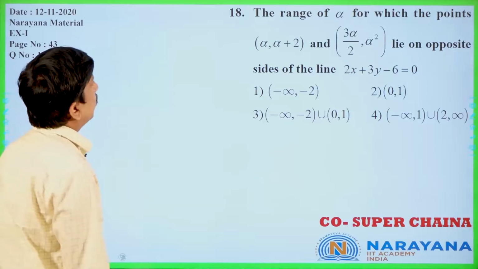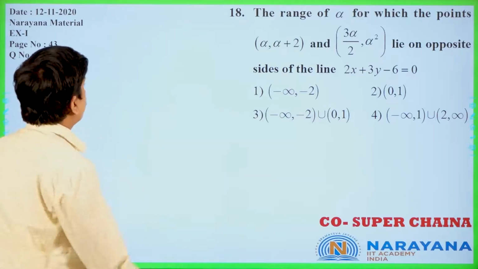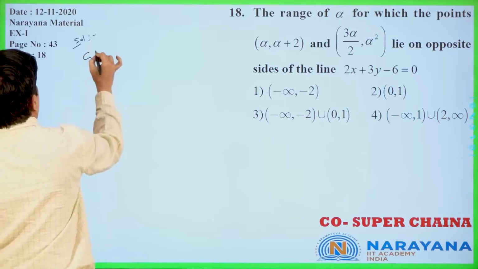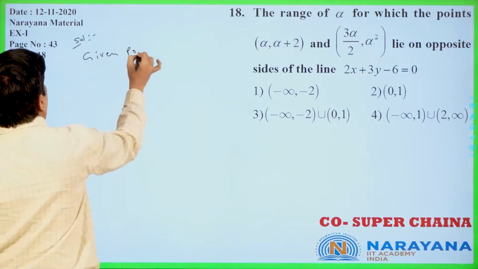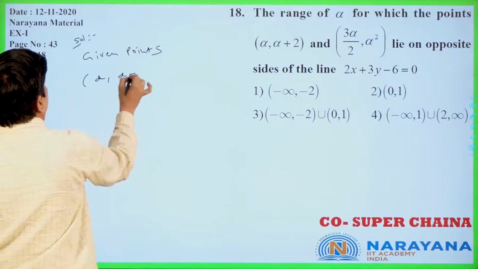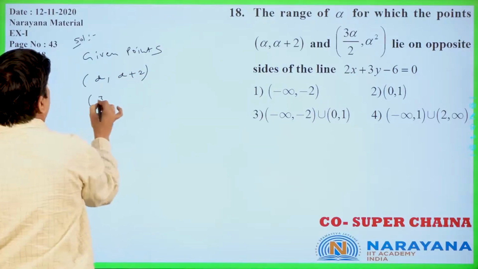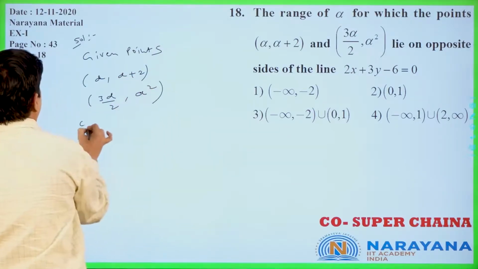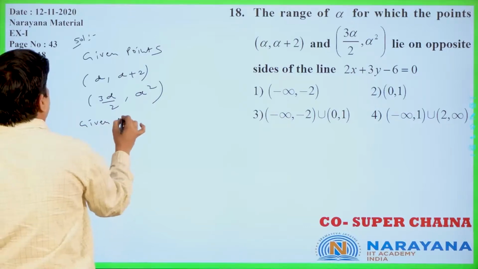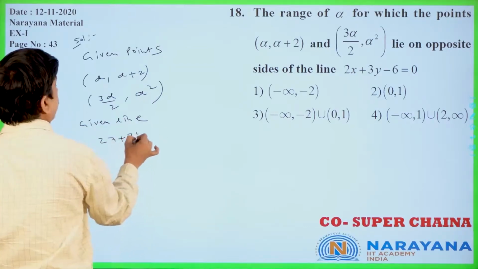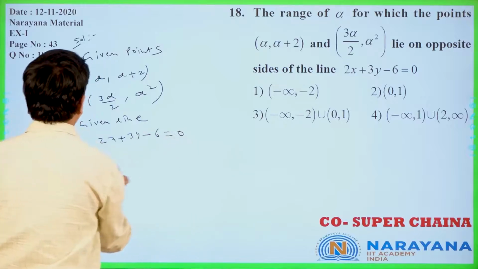The range of alpha for which the points lie on opposite sides of the line. The given points are alpha comma alpha plus 2, and 3 alpha by 2 comma alpha square. The given line is 2x plus 3y minus 6 equal to 0.